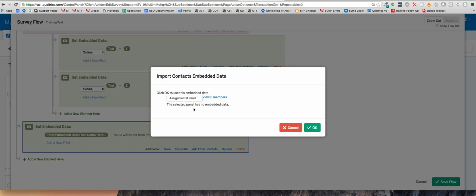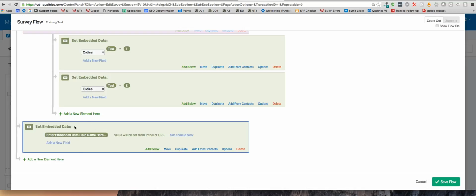You'll see that this one doesn't actually have any, and when you click OK, all of these will be added into your survey flow. Then when you export your data, like I say, each one of these will have its own column. So it's just a matter of copying over the data that you find for each individual person into those columns.